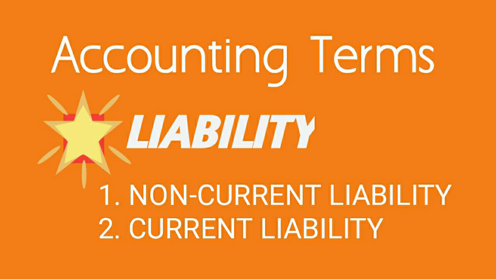Examples are long-term loans, etc. Current liability is that amount which is payable by the business within a period of a year. Let's say amount payable to creditors, bills payable, short-term loan. A firm may have taken a short-term loan for the purpose of working capital, etc.